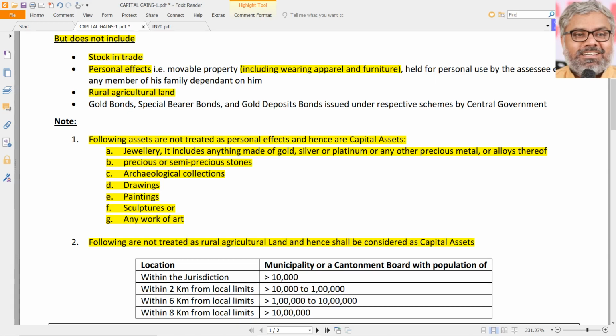When urban agricultural land is a capital asset, when the law clearly says rural agricultural land is not a capital asset, the intention of the law is what? Not to tax the gain or loss arising from sale of rural agricultural land. Imagine a big landlord has sold 100 crores worth of rural agricultural land, still 0 rupee tax he will pay. No taxation will be there on the sale of rural agricultural land.